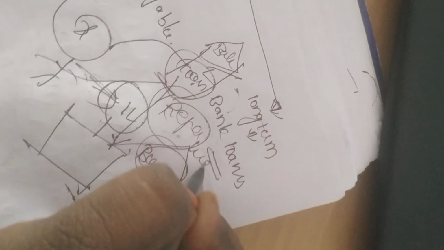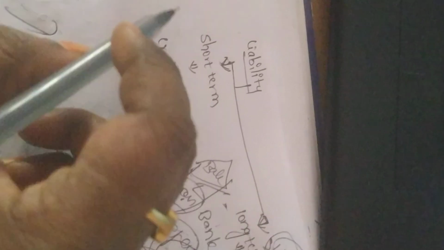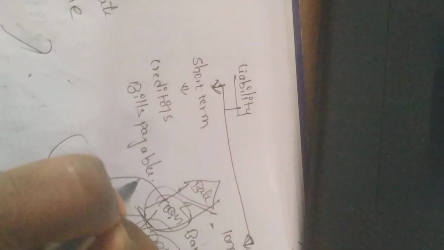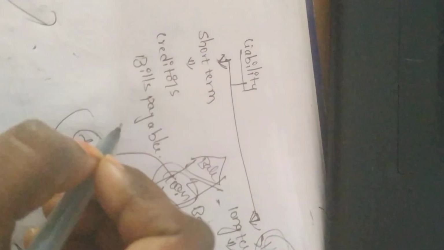This is what we call liabilities, whenever there is something to repay. Loans are liabilities, like long term liabilities, where the time period is more than 12 months. Some are short term liabilities, like creditors. In the earlier example I told you, he bought all the goods from a wholesale shop but didn't pay the money immediately. That wholesale shop becomes a creditor for our shop. All these are short term, like creditors, bills payable, which you can understand very easily when we go through the next videos.